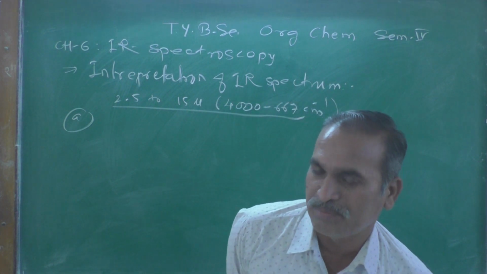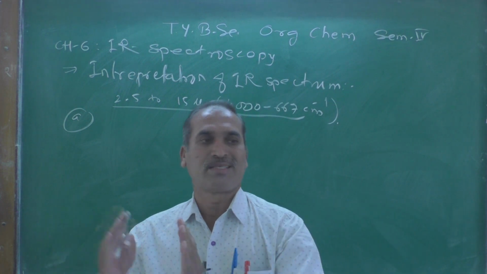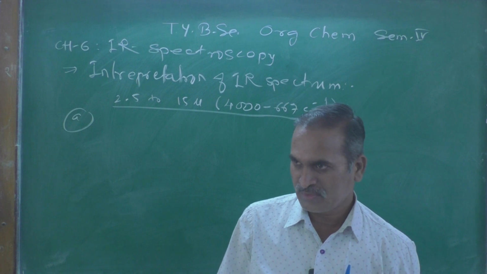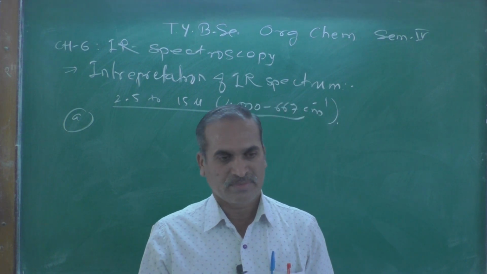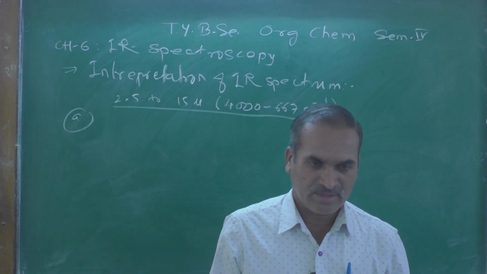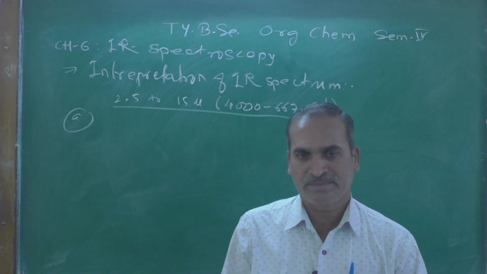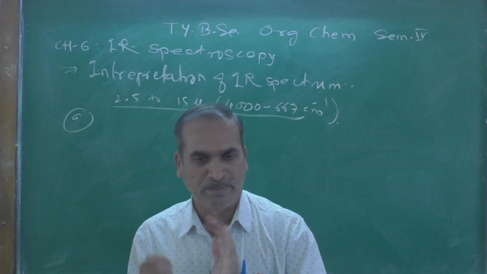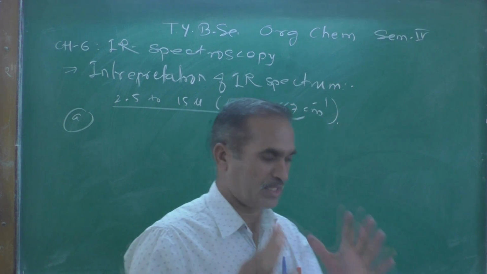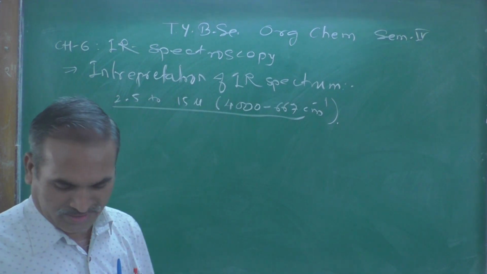Those three sub-regions are the functional group region, the fingerprint region, and the aromatic region. These are the three regions.